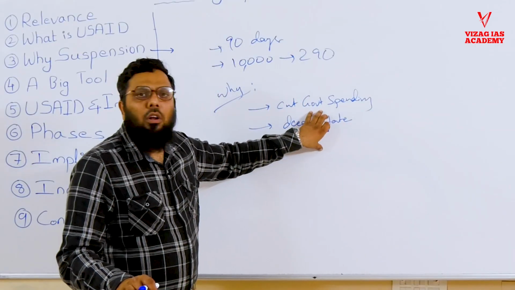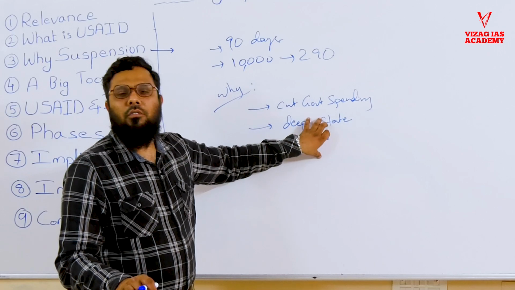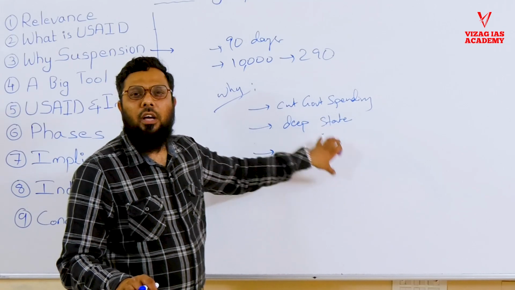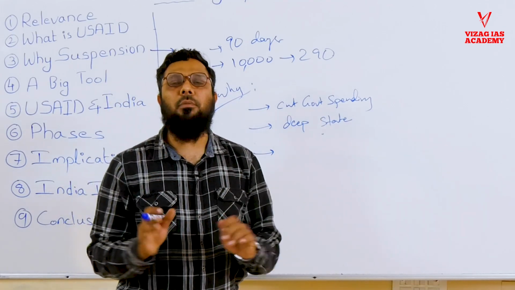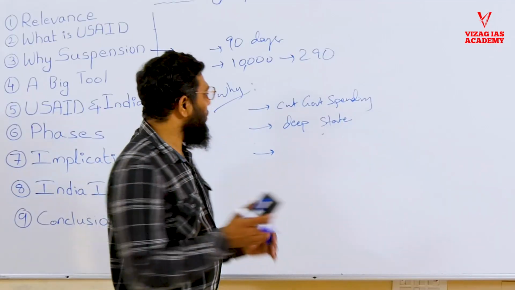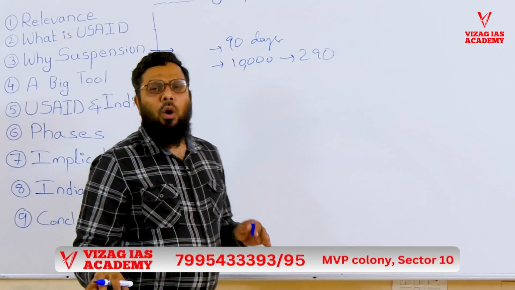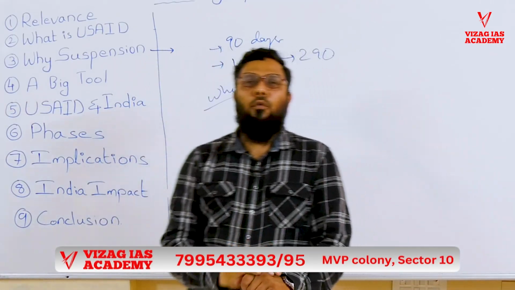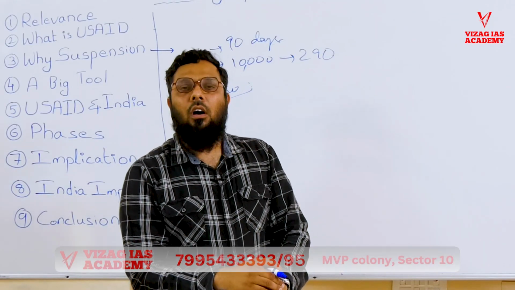Or he wants to control the crores and billions of dollars of funding that is going to various countries. He wants to save this money for America. He doesn't want to give any aid. Now, who has he tasked with this? We all very well know the name: Elon Musk.